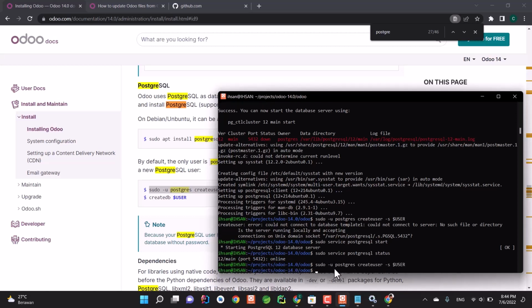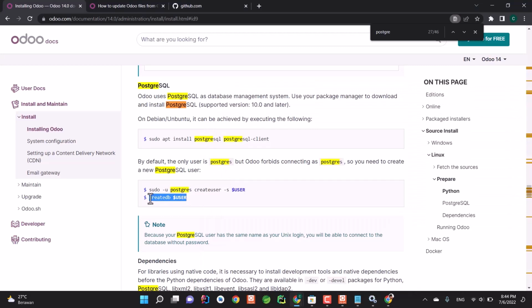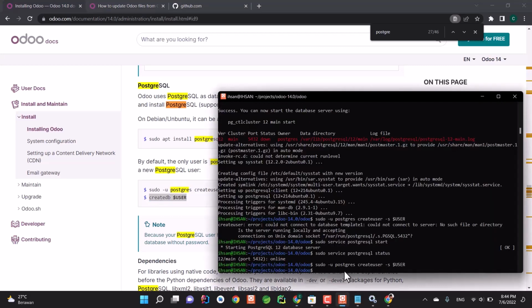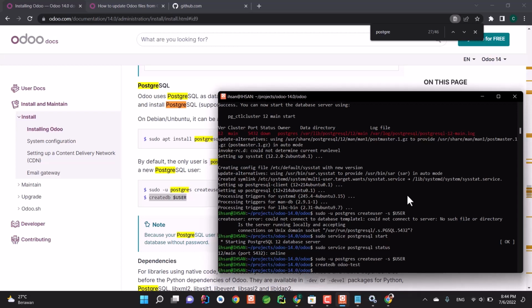And then after creating the user, we also need to create a new database. So to do that, copy this command. But this time, I'm not going to be using my Linux username because it's weird. I'm just going to name it odoo test. Okay. Now after creating a user and a database, now we can start our Odoo server.